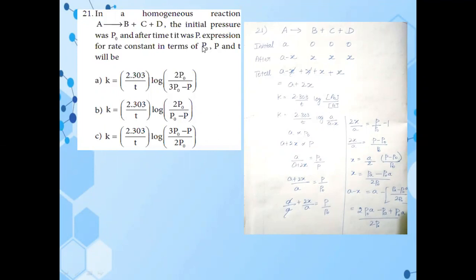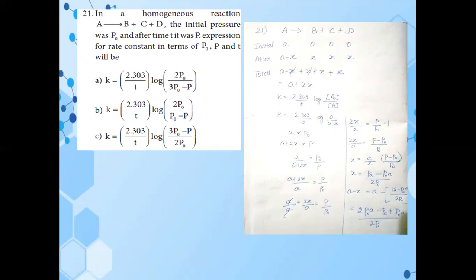Then, in the question, next we are going to change the concentration term into the pressure term, because only the pressure term is given in the question. The initial pressure is P naught, so a is directly proportional to P naught. Next, after some time, what value are we getting? a plus 2x is directly proportional to the pressure. That is also given in the question: after some time t it was P. So a plus 2x is directly proportional to P.